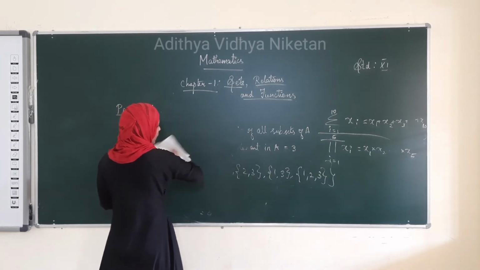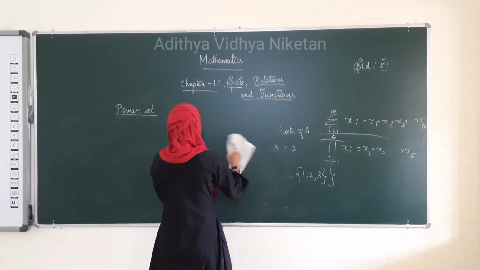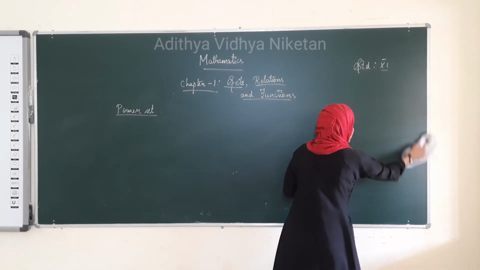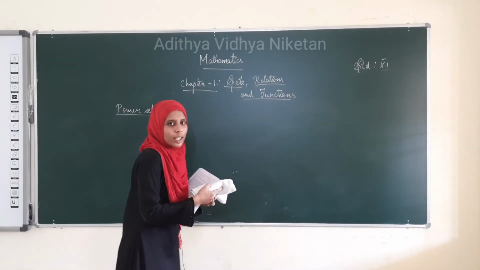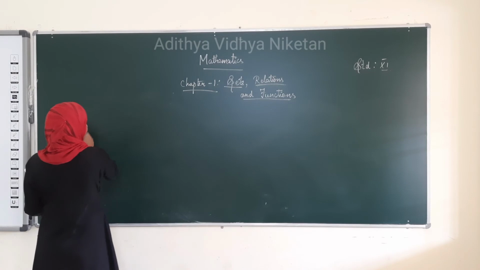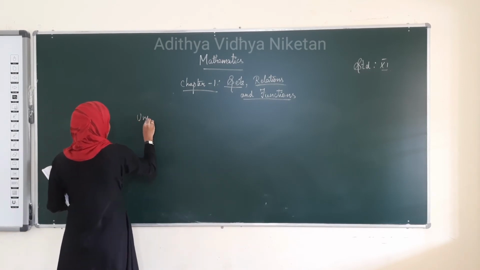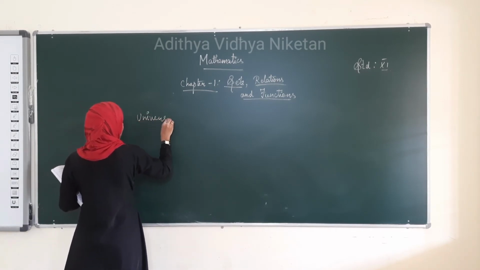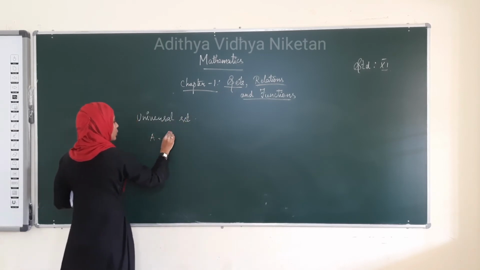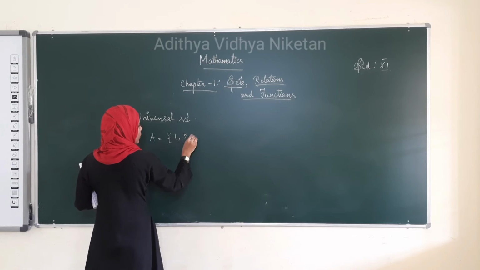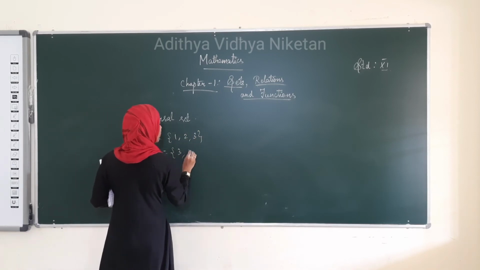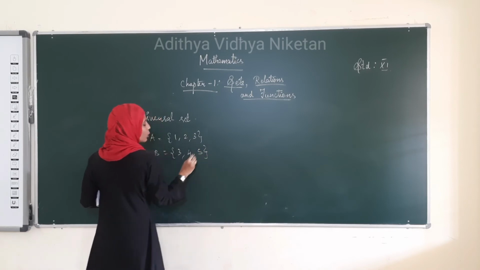Okay, now we saw the power set. Next, we are going to see the universal set. Actually, this is the main thing. We saw subset, superset, many sets we saw. But what is a universal set? See, already what did we take? We took 2 sets: {1, 2, 3} and another set {3, 4, 5}. We took 2 sets, right?